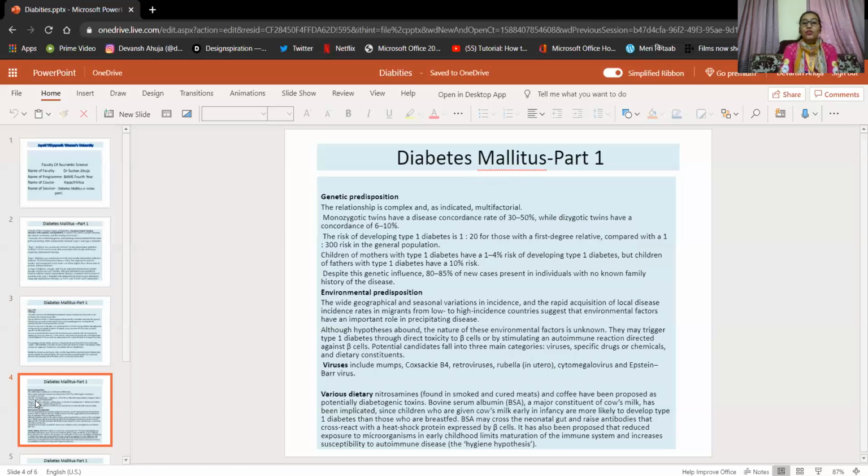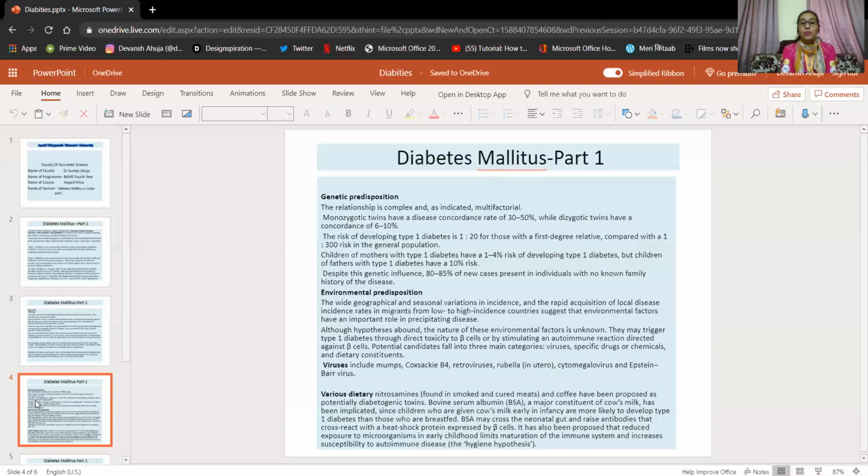Potential candidates fall into three main categories. This destruction can be due to viruses, specific drugs or chemicals, and dietary constituents are also responsible. If we see the infections, viruses are responsible. Viruses include mumps, coxsackie, retrovirus, rubella, cytomegalovirus, and Epstein-Barr virus. If we see the various dietary nitrosamines found in smoked and cured meats, that is, preparations which are smoky, smoky non-veg or smoky vegetables, and coffee have been proposed as potentially diabetogenic toxins.